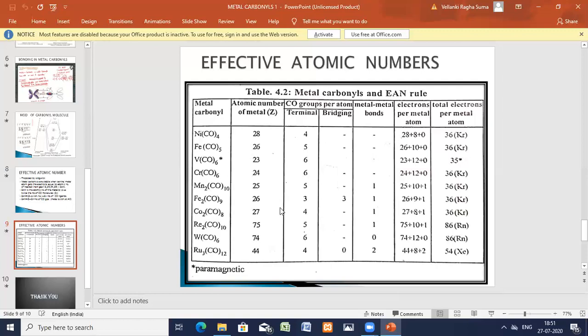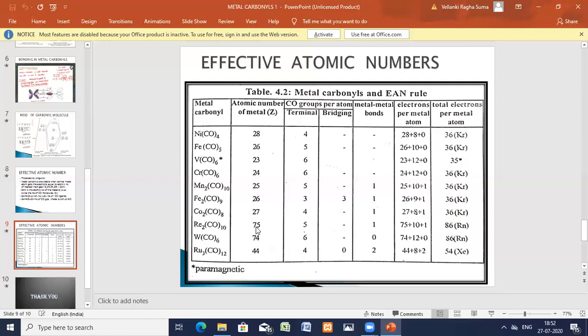Now, in the cobalt carbonyl compound, the atomic number is 27. Terminal, you have only 4. 4 into 2, how much? 8 plus 1. Only the terminal ones into 2 you take. If there are any bridges, you just add them. Here the bridged atoms are 3, so 3 into 2, 6. 6 plus 3 plus 1. Now 4 into 2 is 8, plus 1. 27 plus 8 plus 1, you get 36.